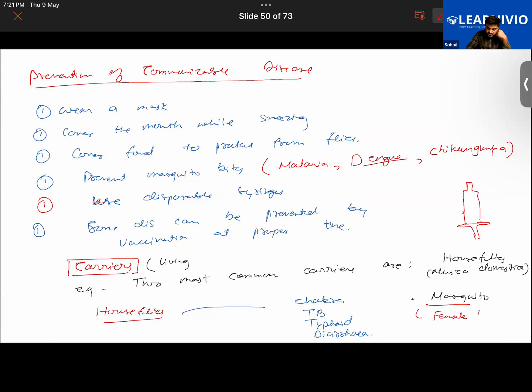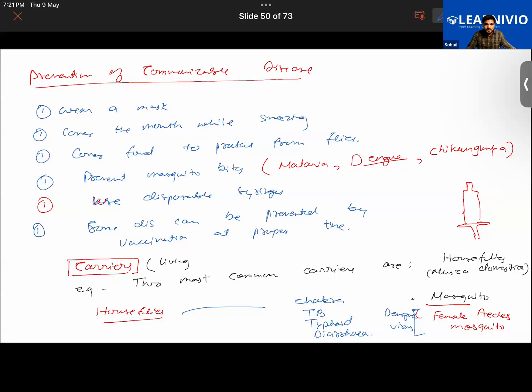Yes, Santosh? Female Aedes mosquito. Okay? That is the name of the mosquito which spreads the dengue virus. Is that clear to everyone?